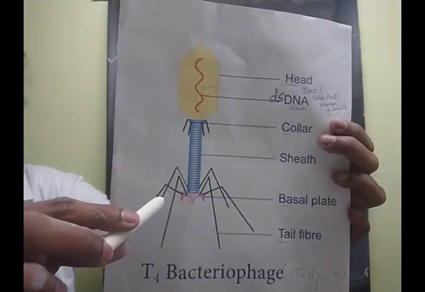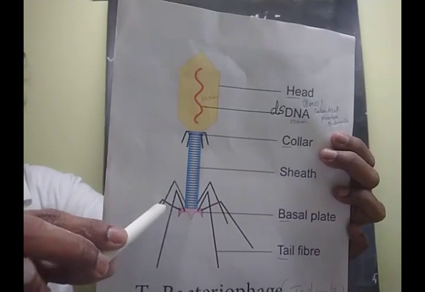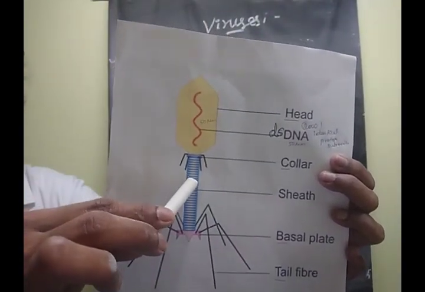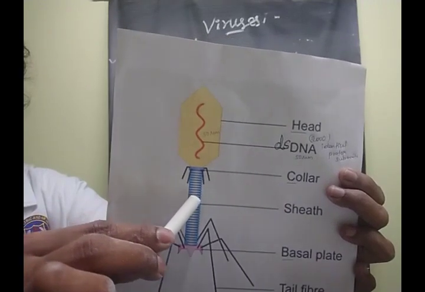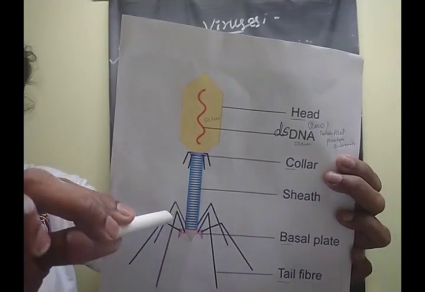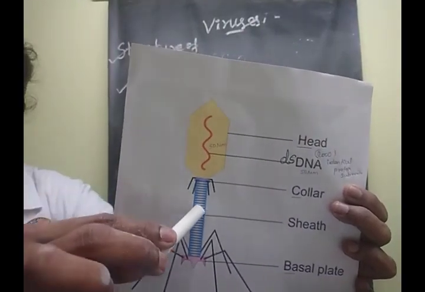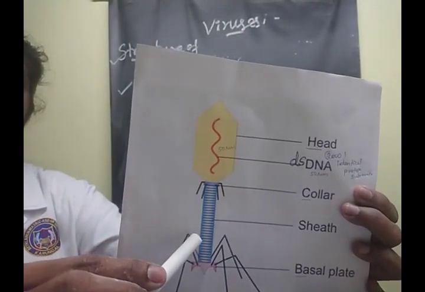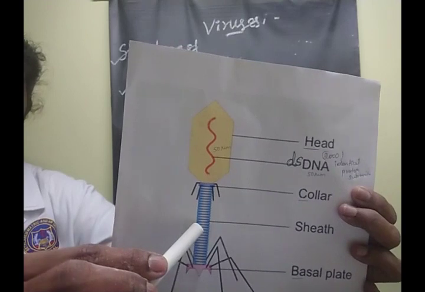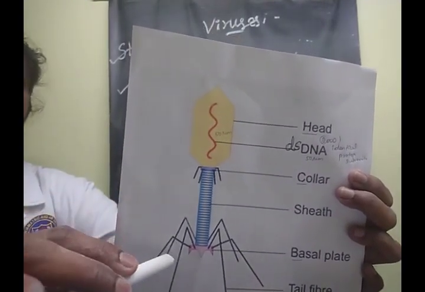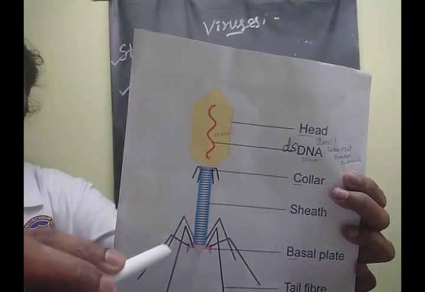Next, the tail fiber. In the central region of the tail, one tubular core-like structure is there. The tail is connected to the head by a collar region. Understood, children? Then the tail fibers have 6 spike-like structures.